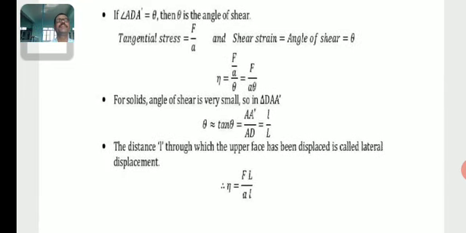For solids, the angle of shear is very small. So in triangle ADA dash, theta is approximately equal to tan theta, which is A dash by AD, equal to l by L. The distance through which the upper face has been displaced is called lateral displacement. So therefore, eta is equal to FL by Al.